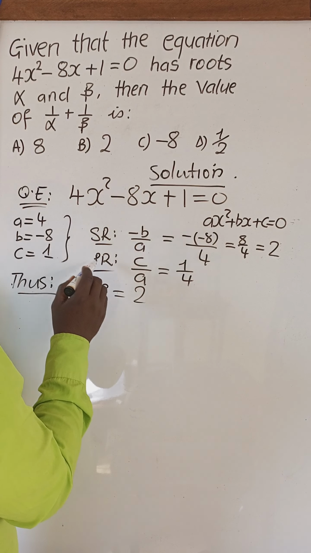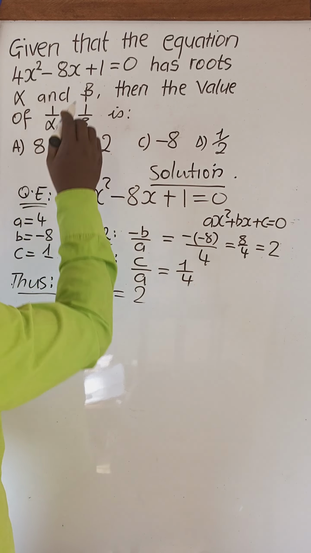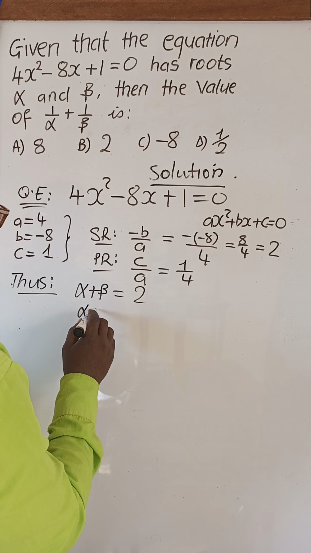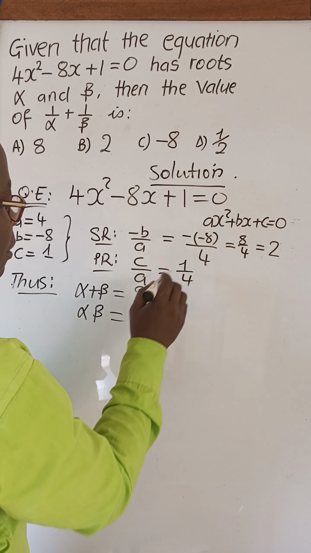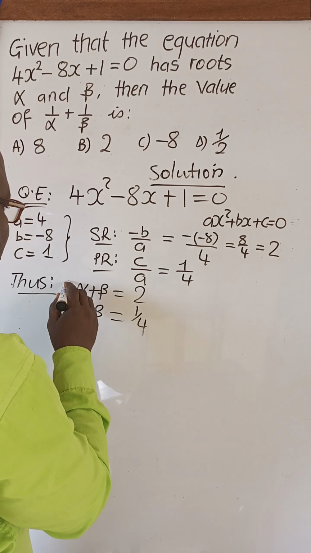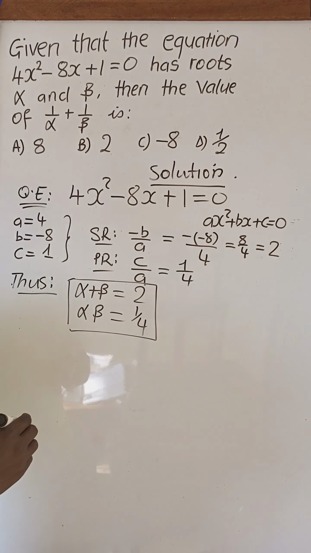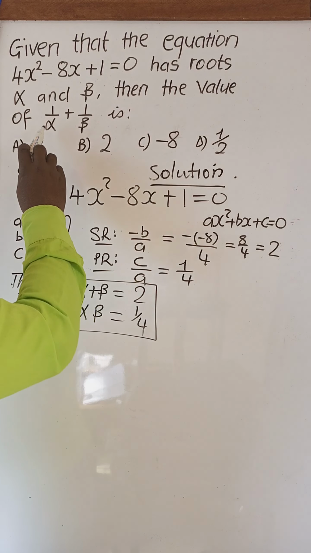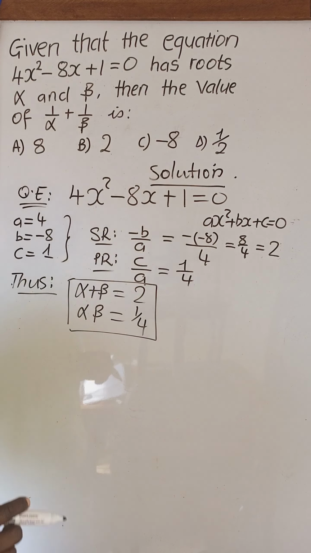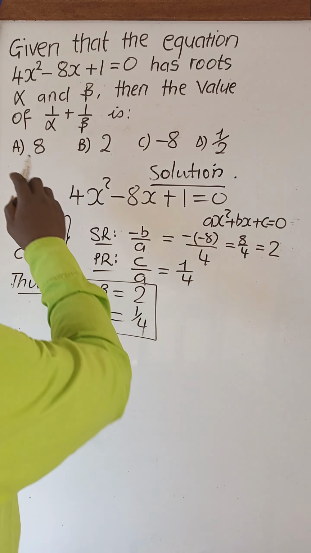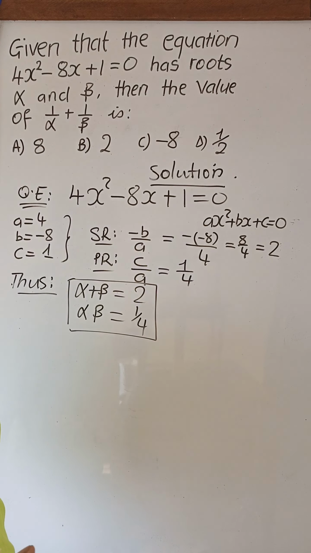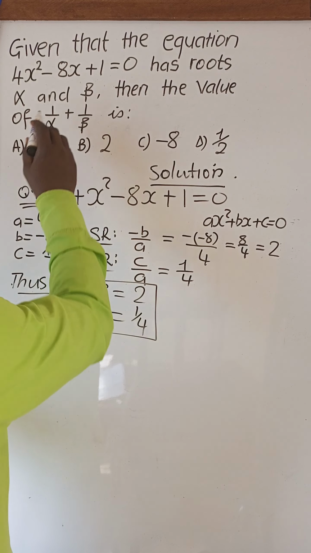And the product of roots, it should be alpha multiplied by beta, we found it to be 1 quarter. These are the two key pieces of information that we need in order to evaluate this expression and bring out the answer from A, B, C, D. Now let's take that expression.